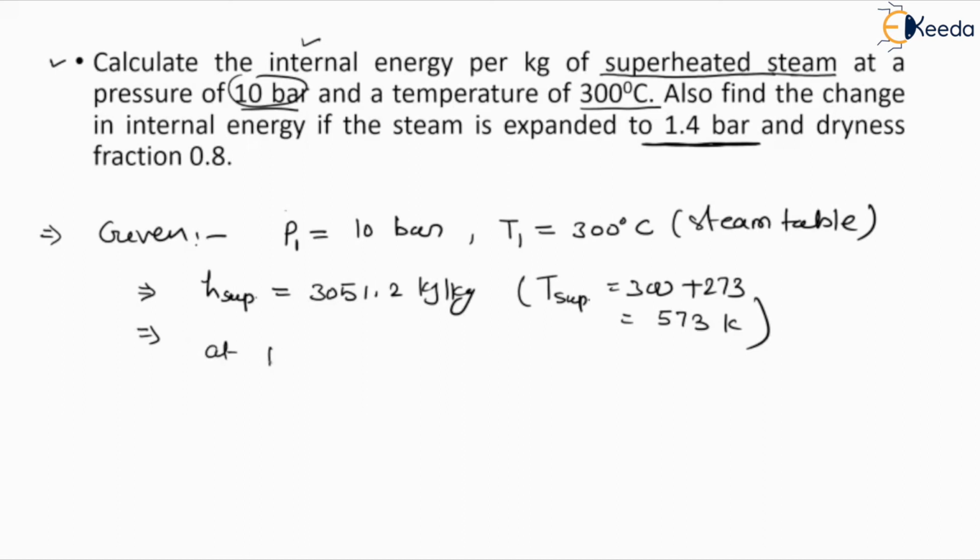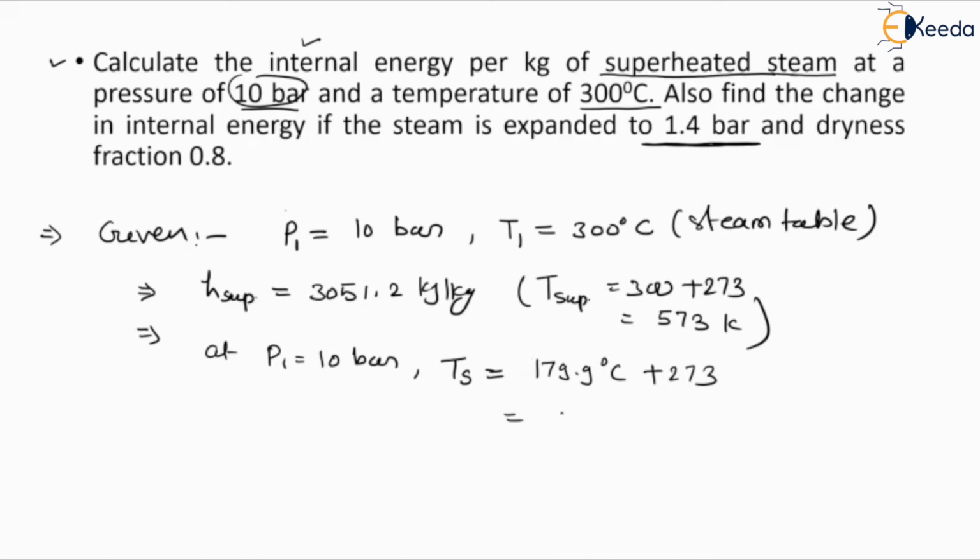At P1 equals 10 bar, the T saturated value from the table is 179.9 degrees centigrade, and adding 273 converts it into Kelvin.